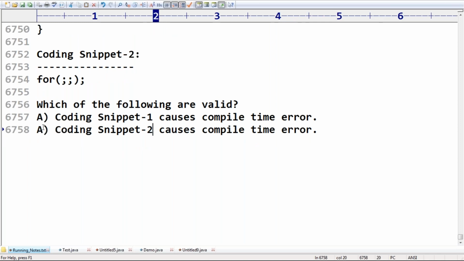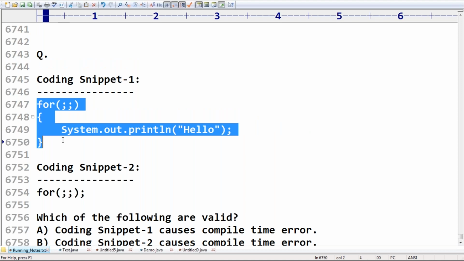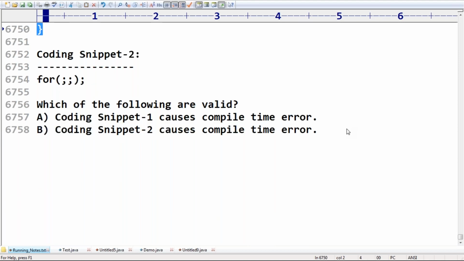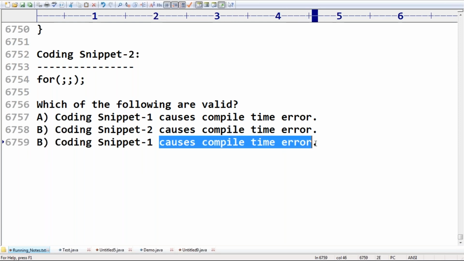Third, coding snippet 1 is valid and prints hello infinite number of times.